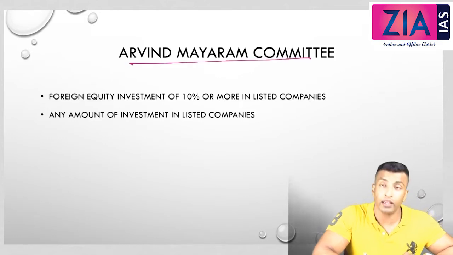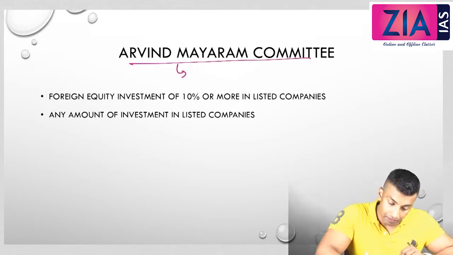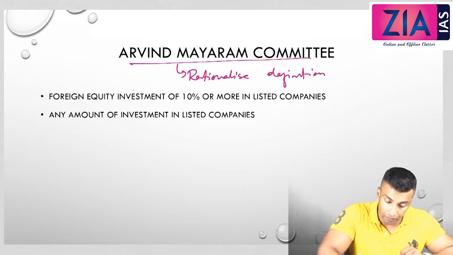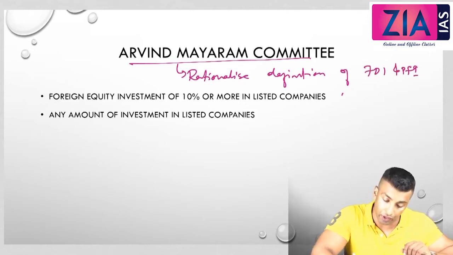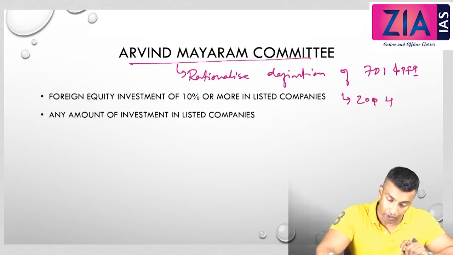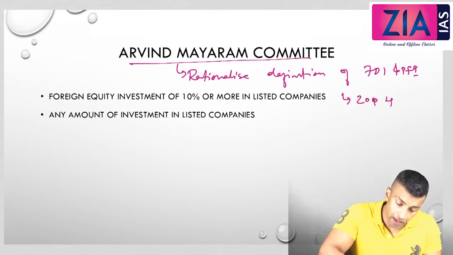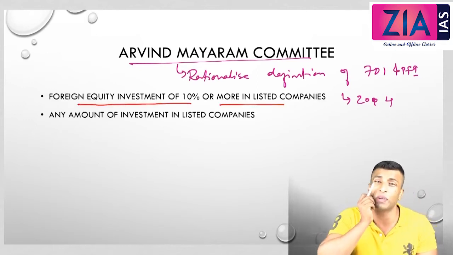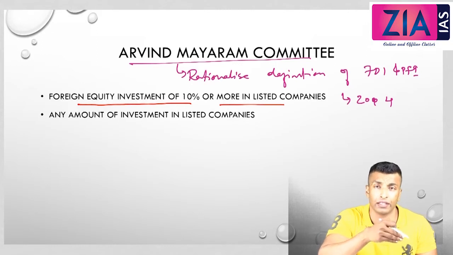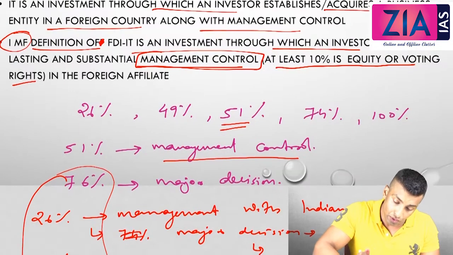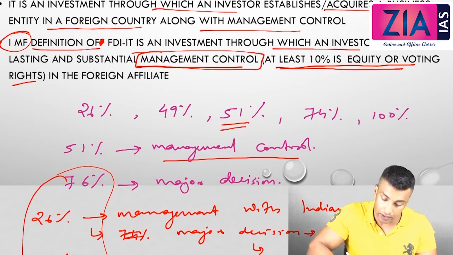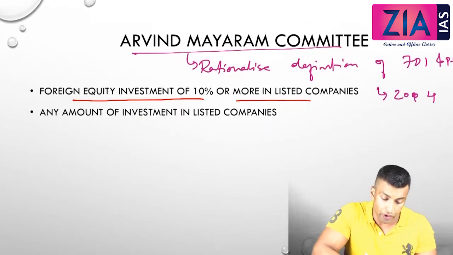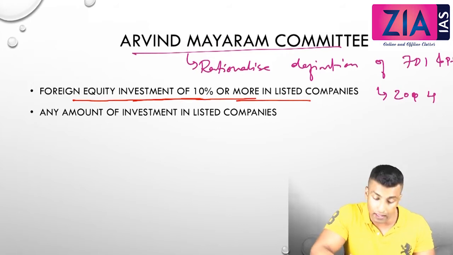Basically this committee was established to rationalize the definition of FDI and FPI, and they gave the report in 2014. He suggested FDI should include these two. Foreign equity investment of 10% or more in listed companies. And if you remember, this is exactly what we have seen in the case of the IMF definition, at least 10% of equity. Exactly the same thing as discussed here. Foreign equity investment of 10% or more in listed companies.